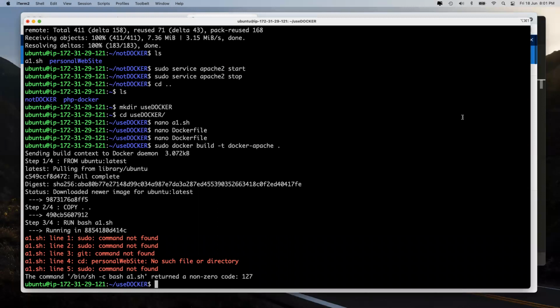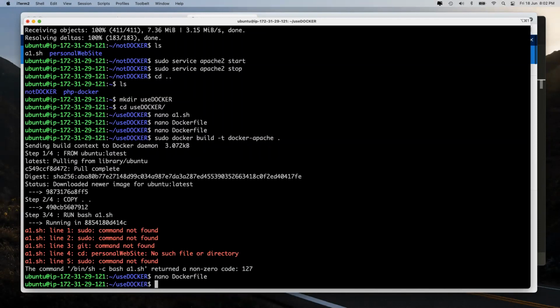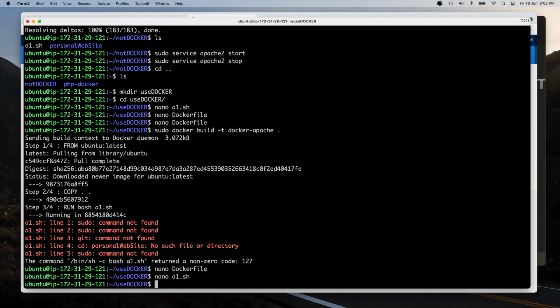This is where it starts becoming interesting. Please pay attention and you will understand Docker. It is saying line number 1, sudo command not found. Then this also not found. Then this also not found. Why did this happen? First thing is, let's go and have a look at the Dockerfile. This is bash a1.sh, which means somehow there is a problem inside this particular thing. And what is the problem over here?